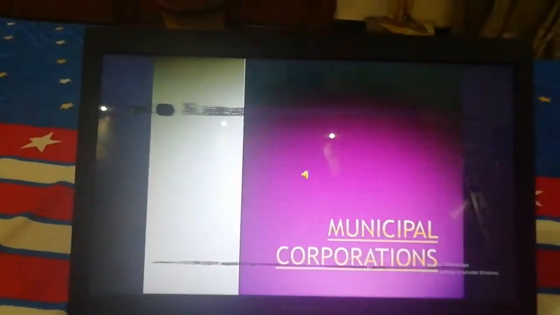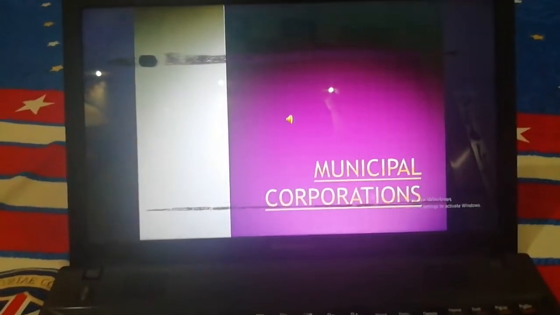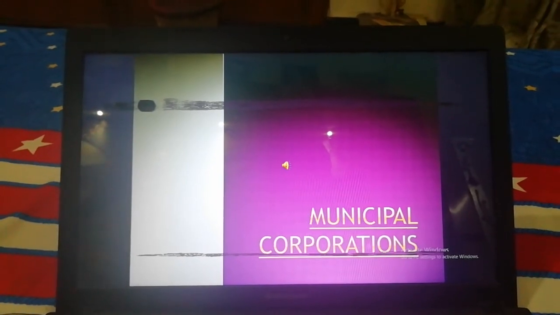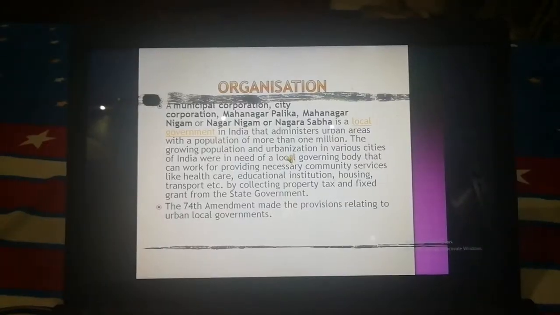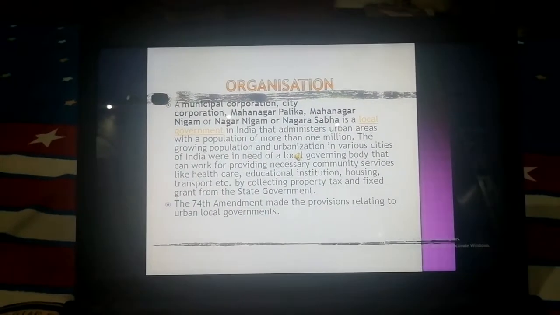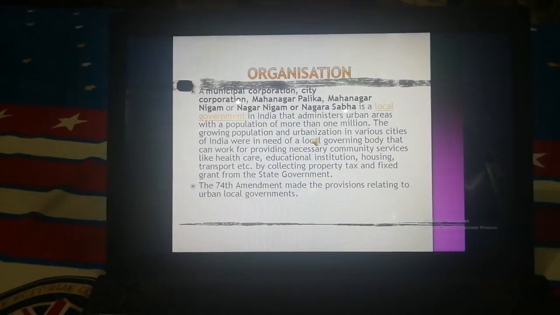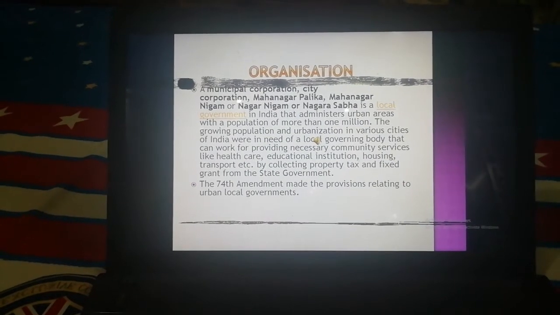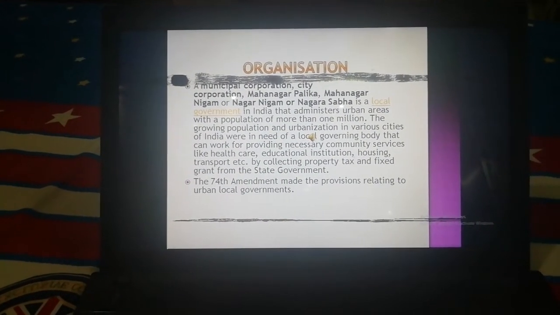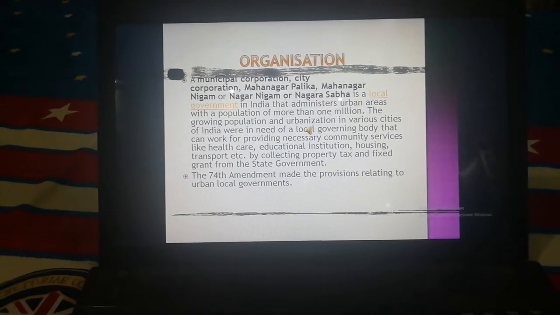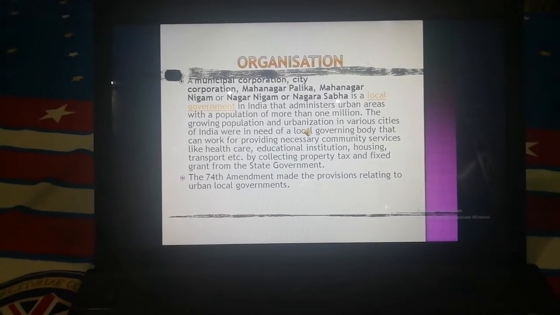Now I will tell you about the powers, organization, and composition of the municipal corporations, which work in urban areas. So first I will tell you about the organization of municipal corporations in cities. A municipal corporation, city corporation, Mahanagarpalika, Mahanagar Nigam, Nagar Nigam or Nagar Sabha is a local government in India that administers urban areas with a population of more than 1 million.